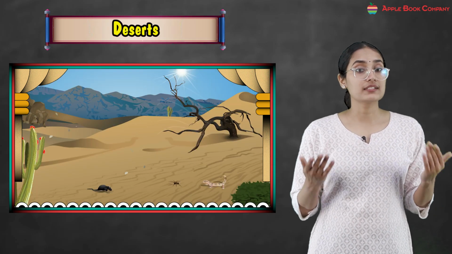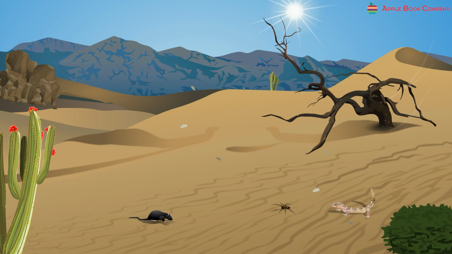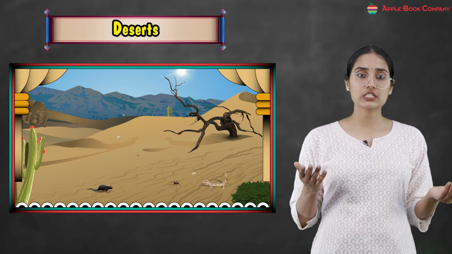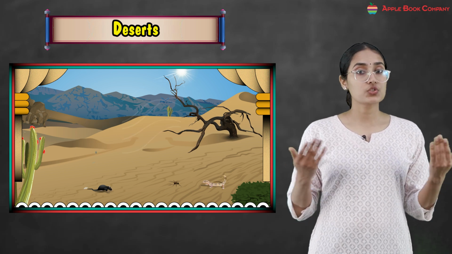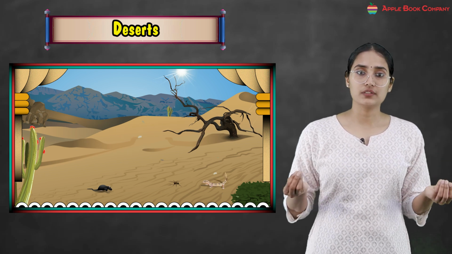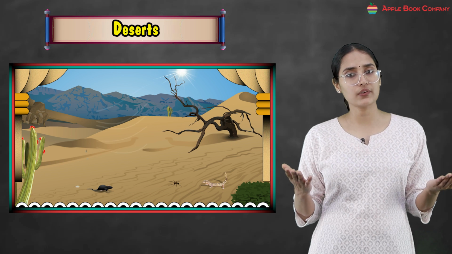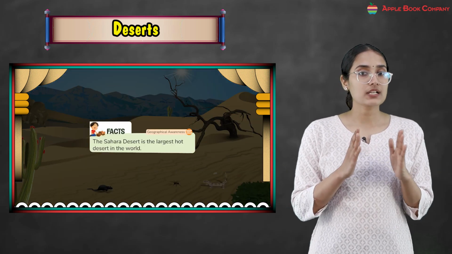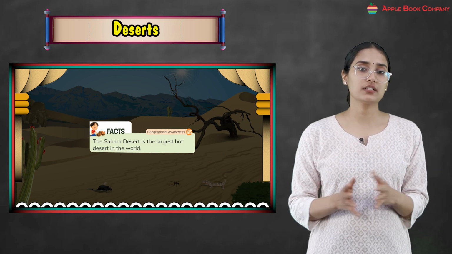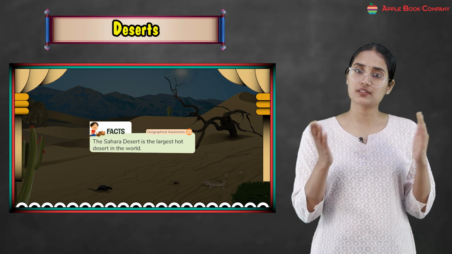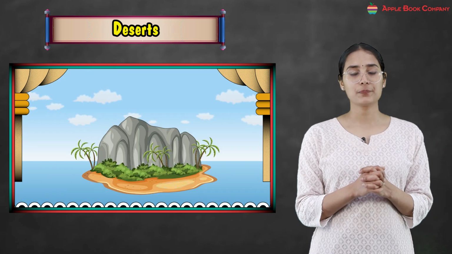Other types of areas are deserts. Deserts are dry, barren areas of land with little rainfall and vegetation. Kids, these are very dry areas. For example, in Rajasthan there are deserts. In Gujarat also we have deserts, right? These are barren areas of land. Nothing grows here, and we see very little rainfall and very low vegetation, okay? The Sahara Desert is the largest hot desert in the world. There are certain deserts which are cold deserts and certain which are hot deserts.